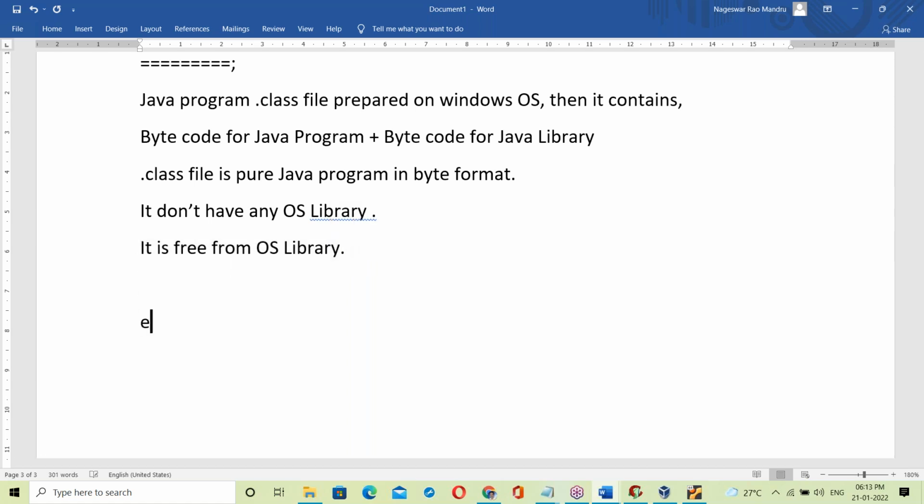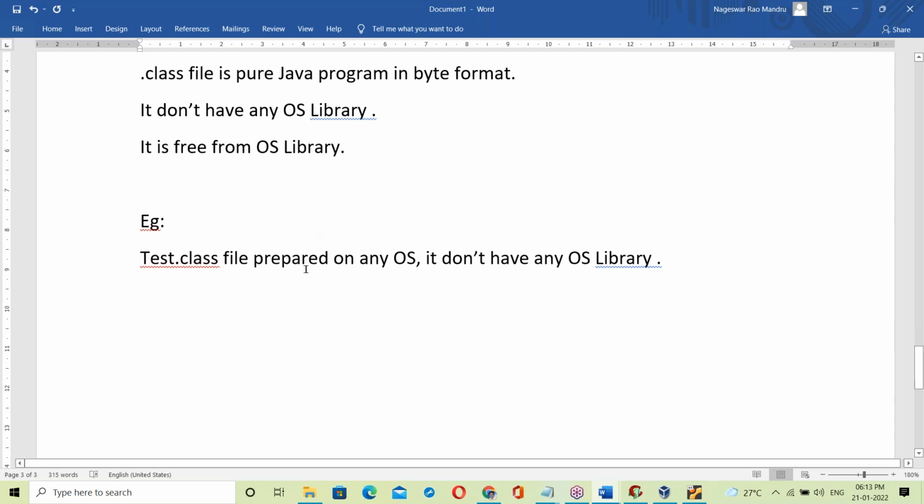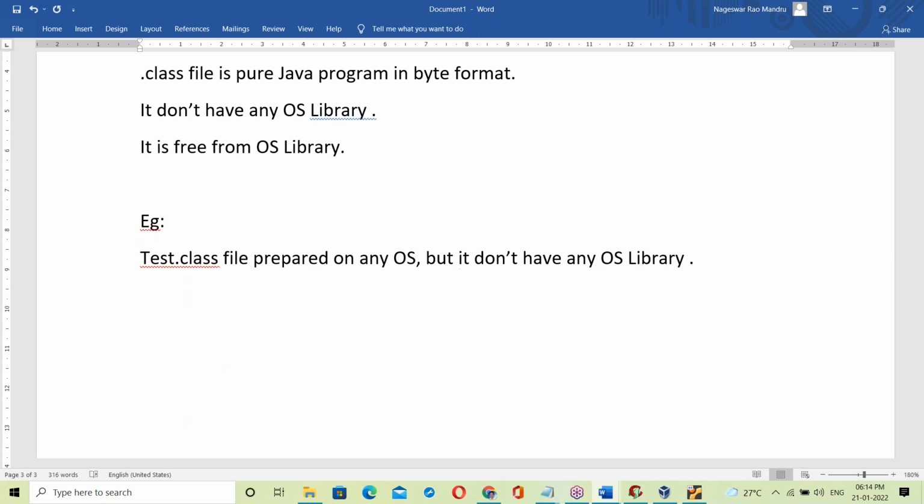Suppose, for example, a Test dot class file is prepared on any OS. It doesn't have any OS library. It's simply a plain dot class file; it was prepared on any OS, but it doesn't have any OS library.